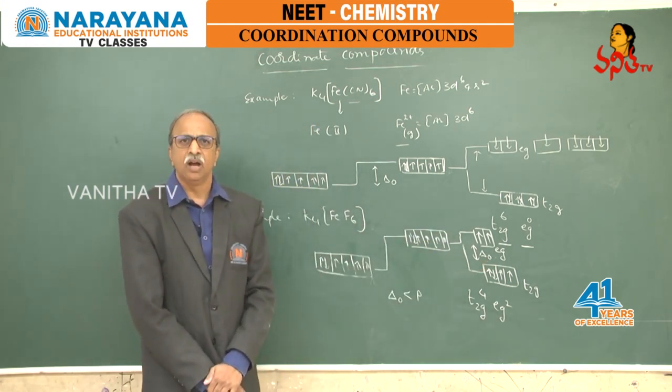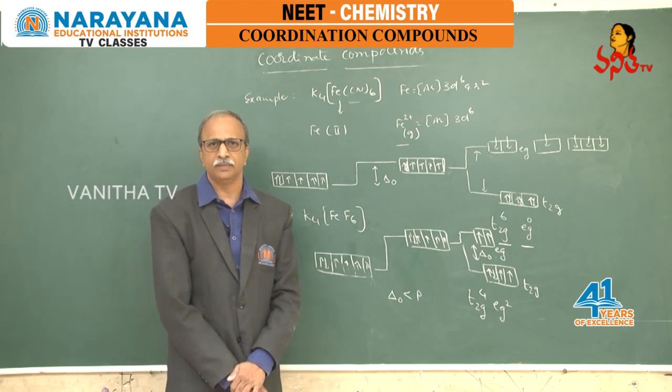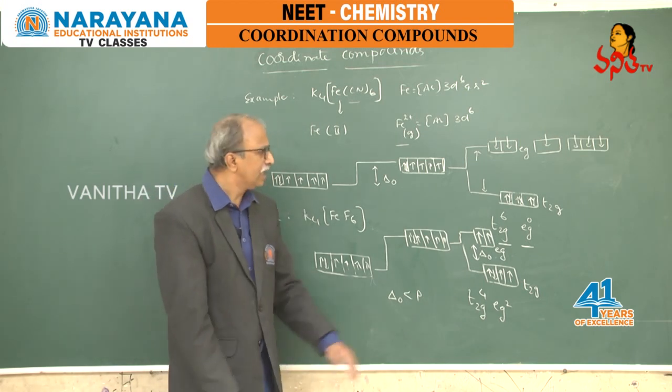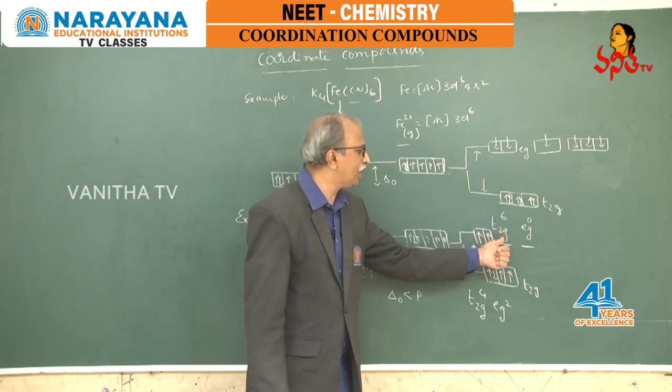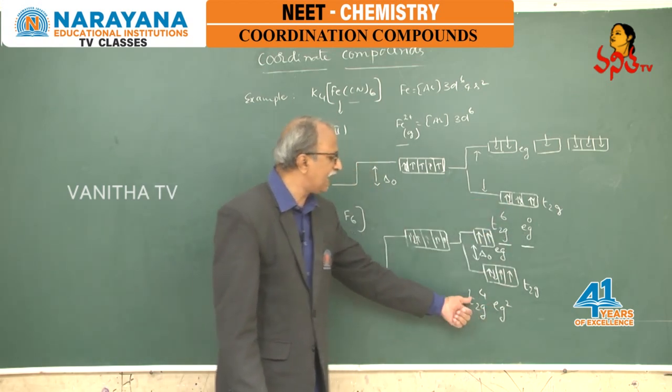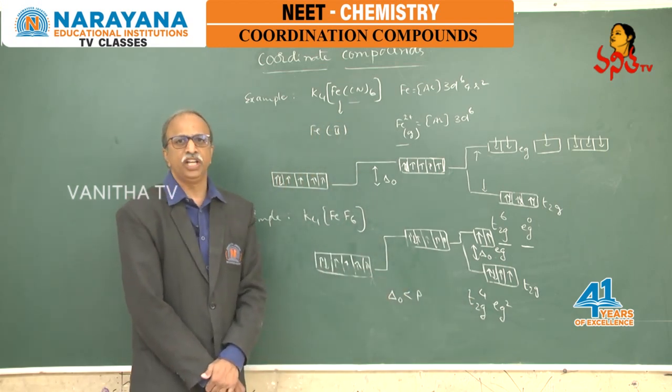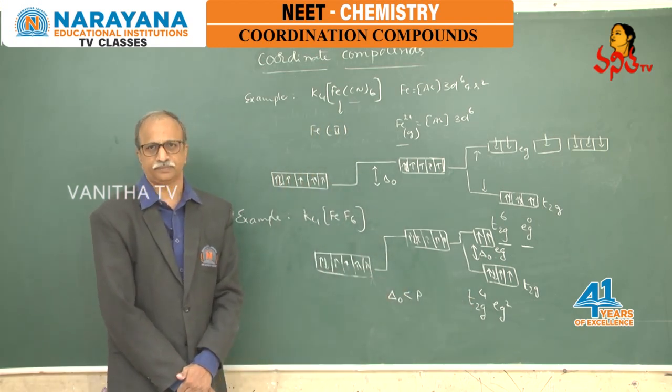In such a case, the pairing is taking place in the cyanide complex, which is T2g6 Eg0, whereas here it is T2g4 Eg2.